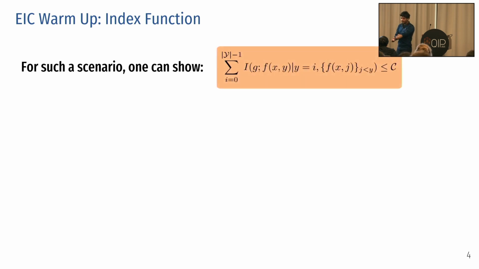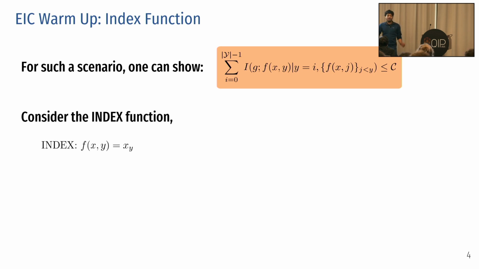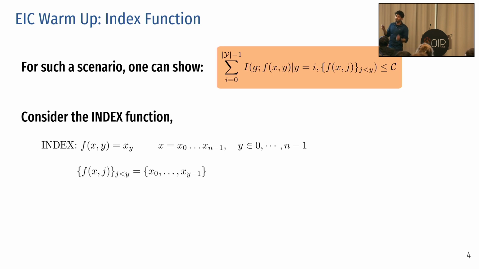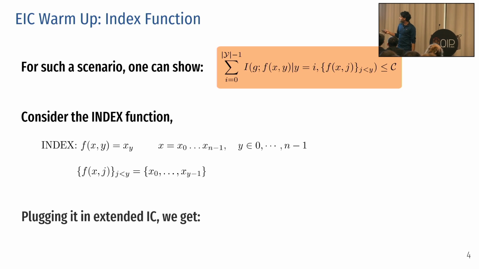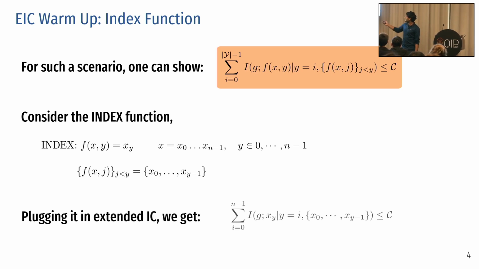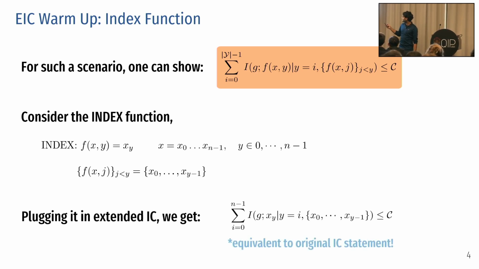We can warm up with that. We choose a very simple function, just the index function. The goal here is Alice has a bit string again, Bob has an index y, and Bob has to guess Alice's yth bit. Now notice this set here. In this statement, we have a precondition on the image values of the function, which for this case would just be the bit string set. If we plug it back, we get something like this, which you may recognize is just the original IC statement. Make sense?